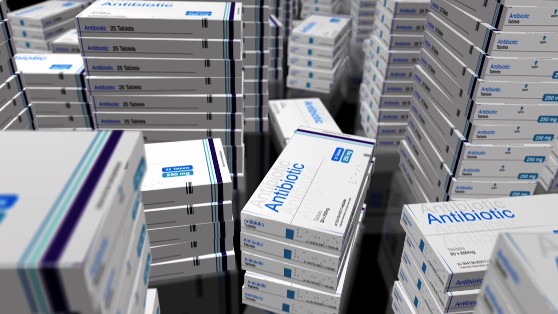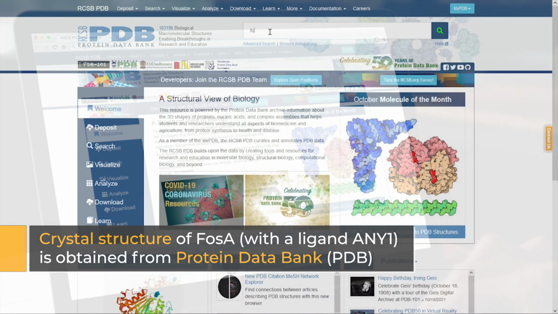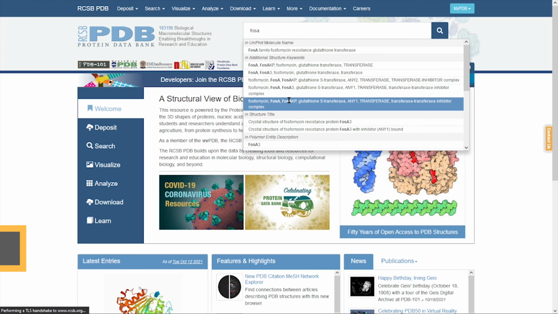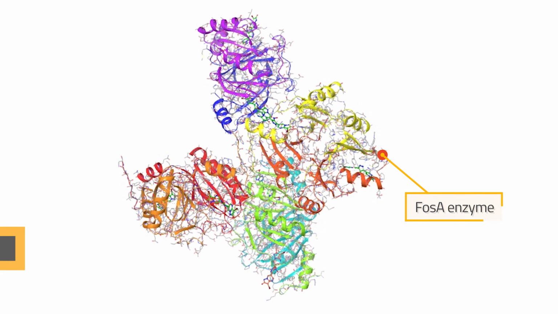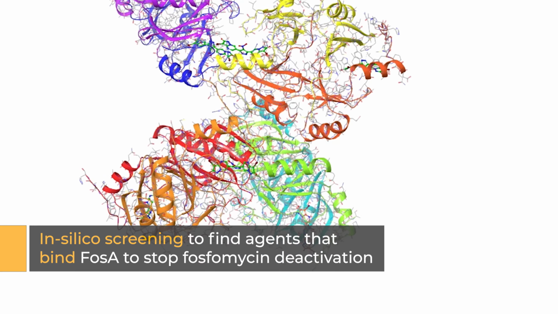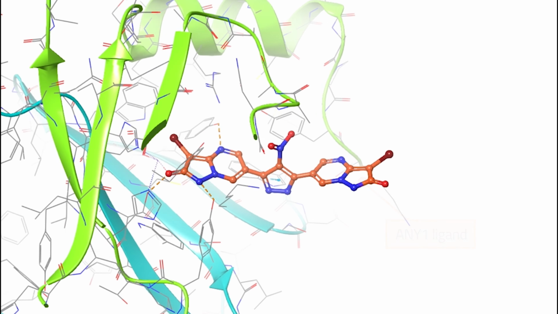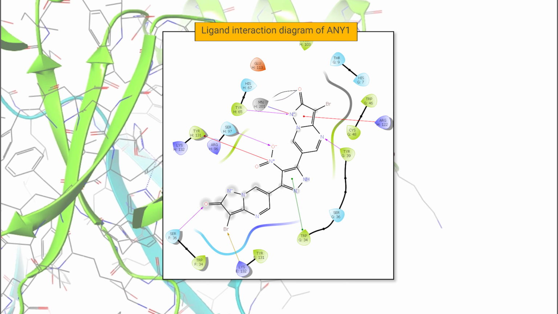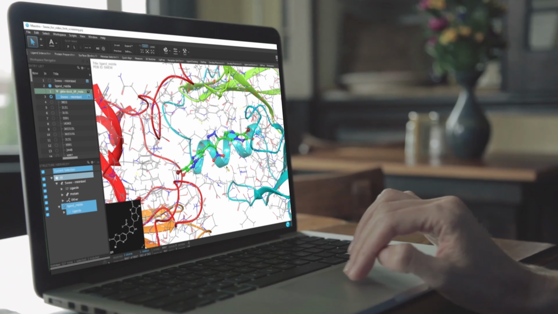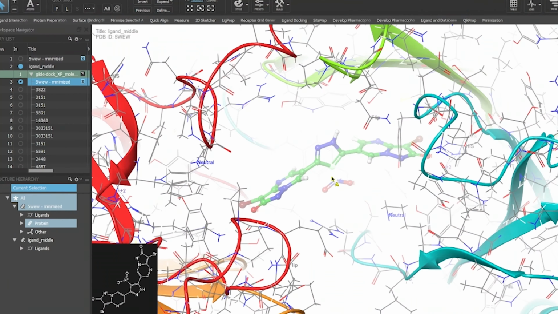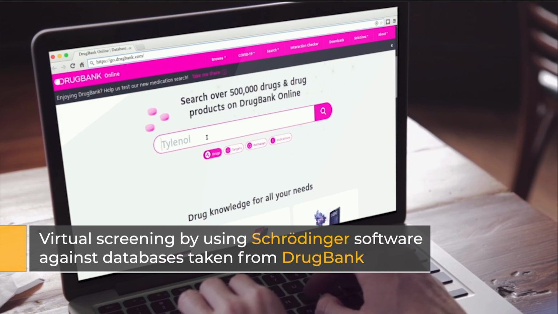The crystal structure of FosA, with a ligand named ANY1 that binds to it, is available in Protein Data Bank. This opens the opportunity to perform in silico screening to find agents that can inhibit this enzyme and subsequently restore the power of fosfomycin. By using structure-based and ligand-based drug design techniques, the screening is conducted using Schrodinger software against databases of drugs that have been approved clinically, obtained from Drug Bank.